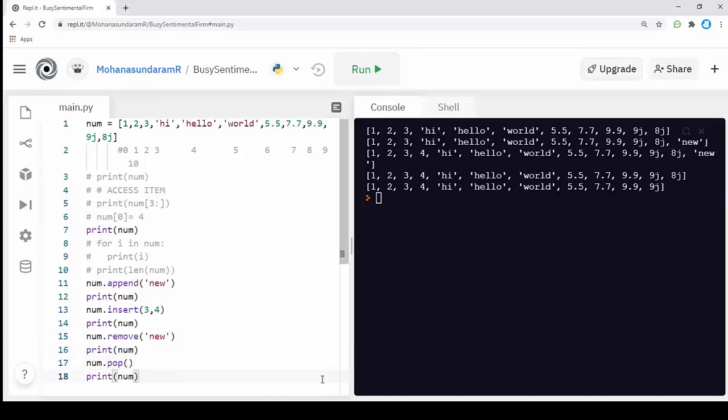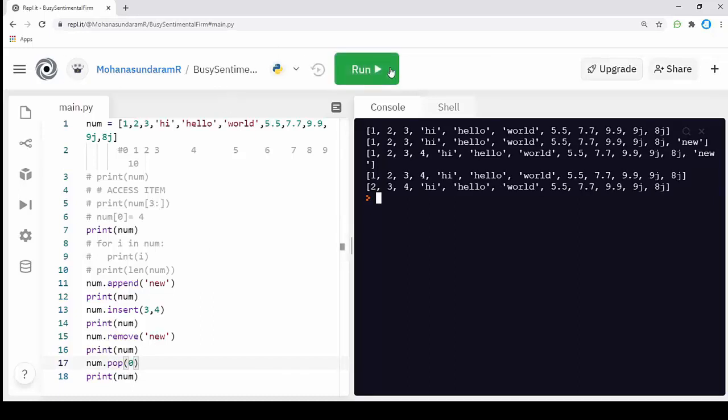We can also remove an item using an index position. For a scenario, I'm going to remove the 1 from my list, and the index position of the 1 is 0, and it has been removed. 1 has been removed. Using pop, we can also remove an item from a particular index.